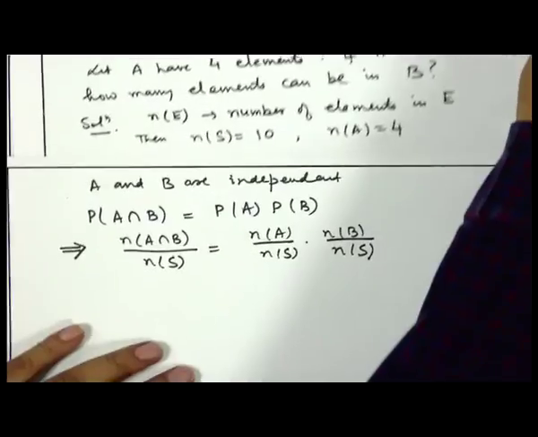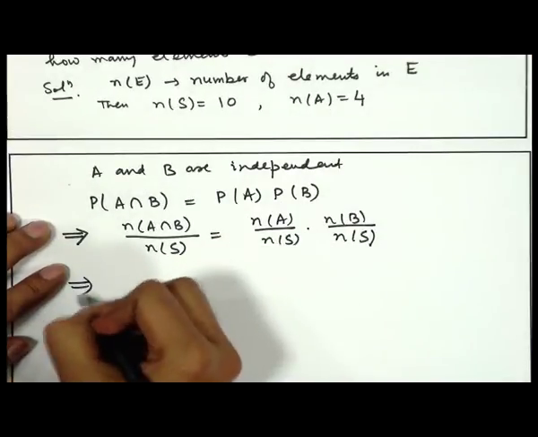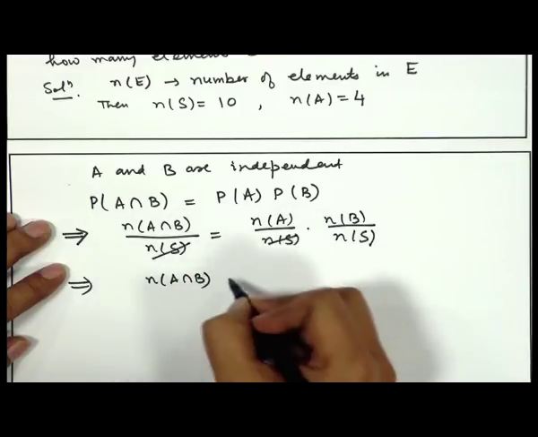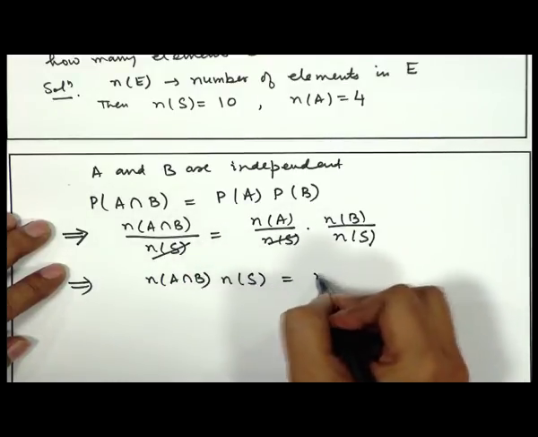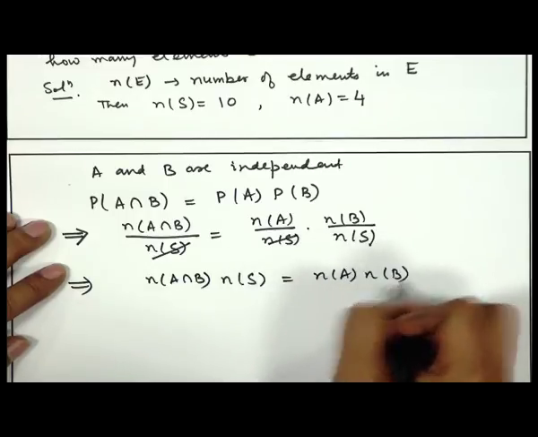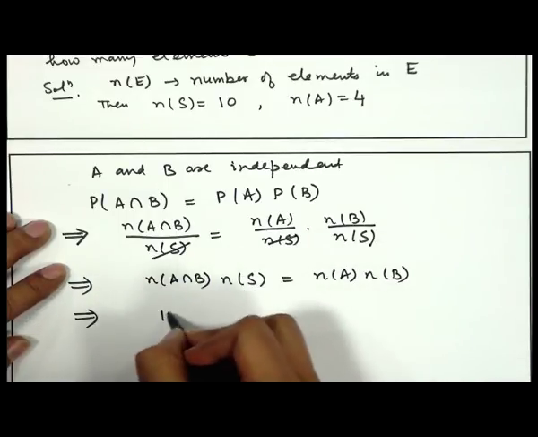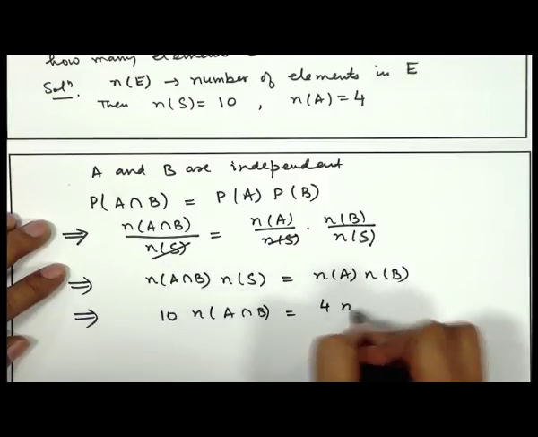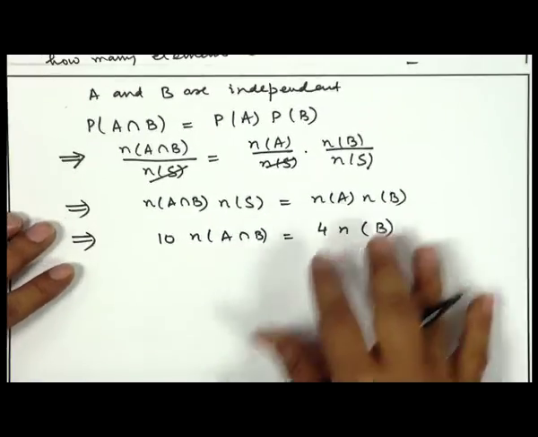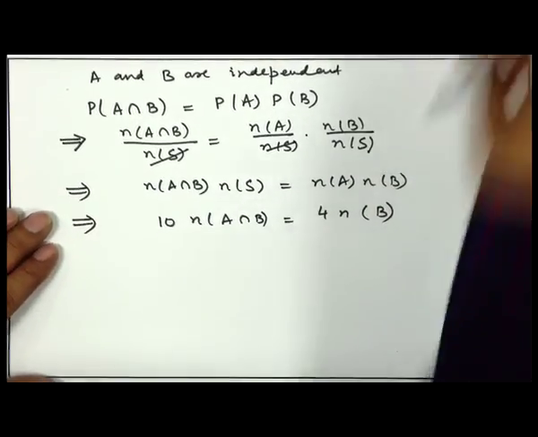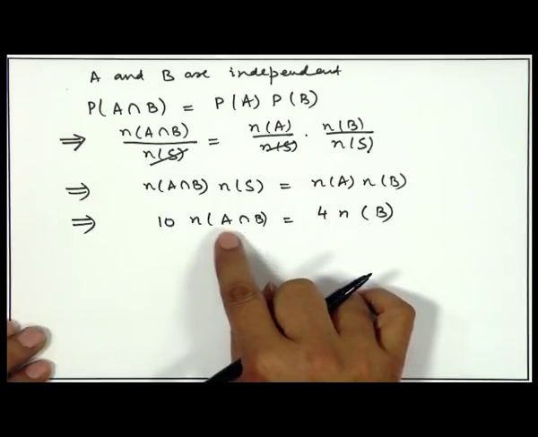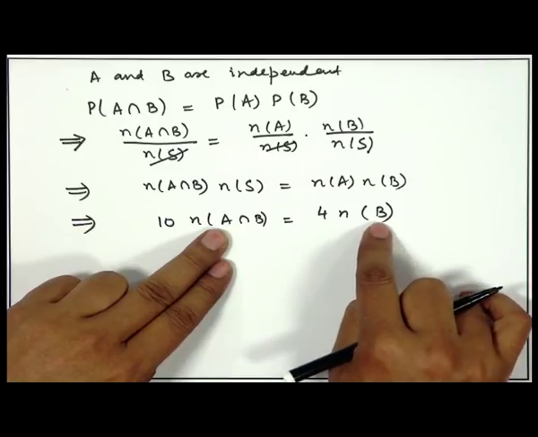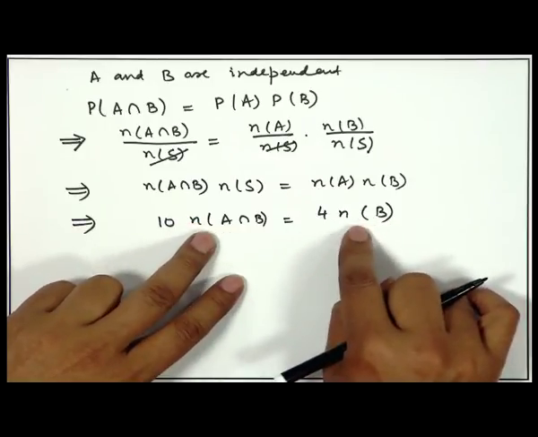We can substitute the values here. These two n(S) are there, so n of A intersection B into n of S is equal to n of A into n of B. Now, n of S is 10, and this is 4. If I take n of A intersection B to be 2 and n of B to be 5, then the two sides are equal.